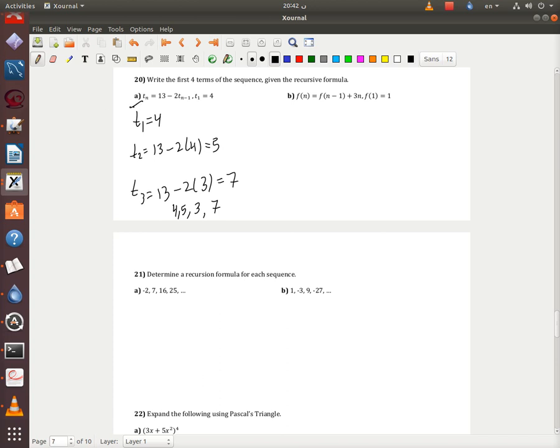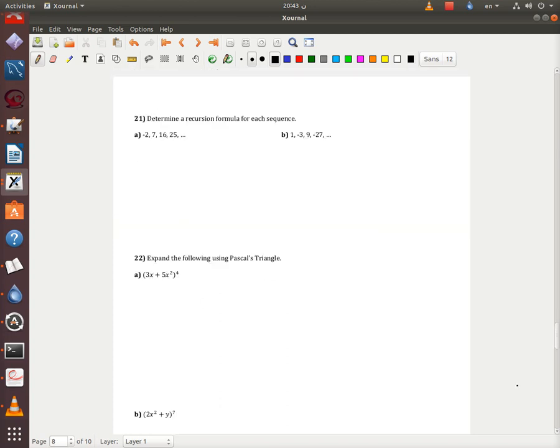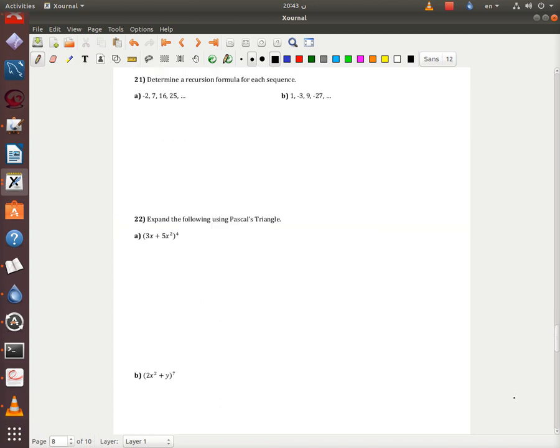If you did A perfectly and understand it, you may go to B. Okay, I'm gonna do 21 B. So here, if T1 is 1, then Tn is minus 3 times Tn minus 1, right?